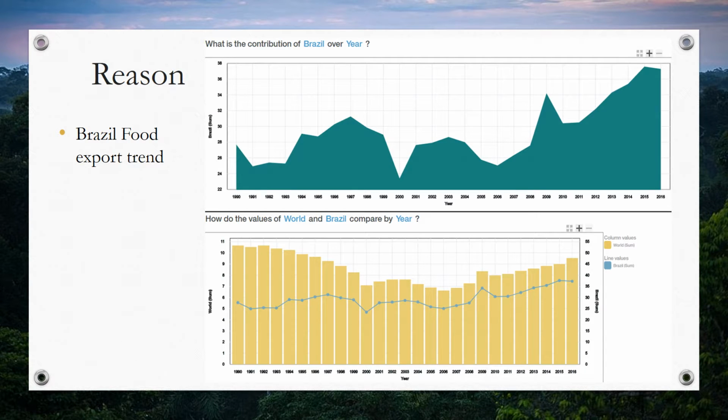This graph shows the trend of food export from 1990 to 2016. The upper graph is the sum of the food export in Brazil, and it has been increasing.